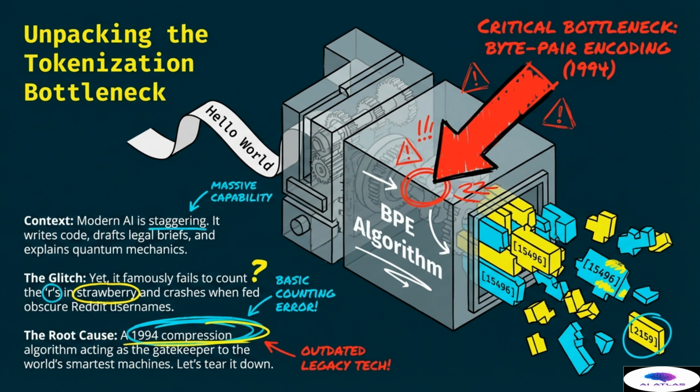Modern AI is staggering in its ability to explain quantum mechanics, yet it famously crashes when fed obscure usernames. This represents a basic counting error that we must address. We will look at how this 1994 compression algorithm acts as the gatekeeper to the world's smartest machines.